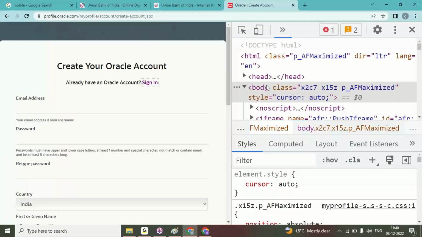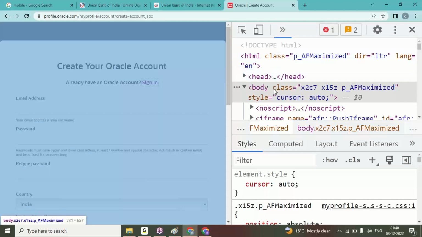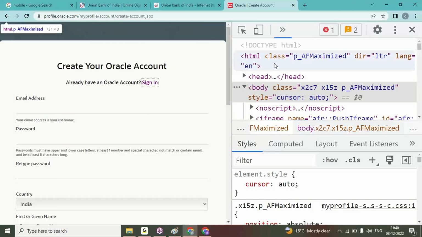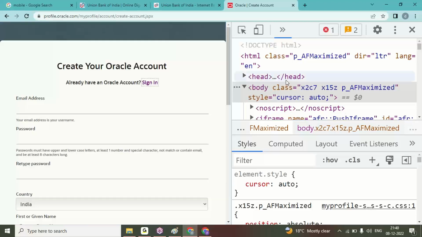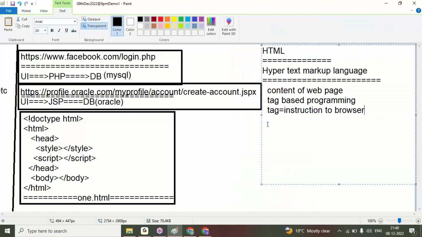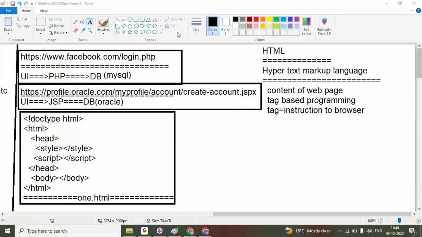Doc type HTML, head and body is the basic structure for any application. Amazon, Twitter, Facebook, Naukri.com, Monster.com, any web page you can open. If you enter the URL, you can open that web page. In that web page, the basic HTML page will be like this: doc type HTML, head and body. Inside this head only we can write our CSS code.